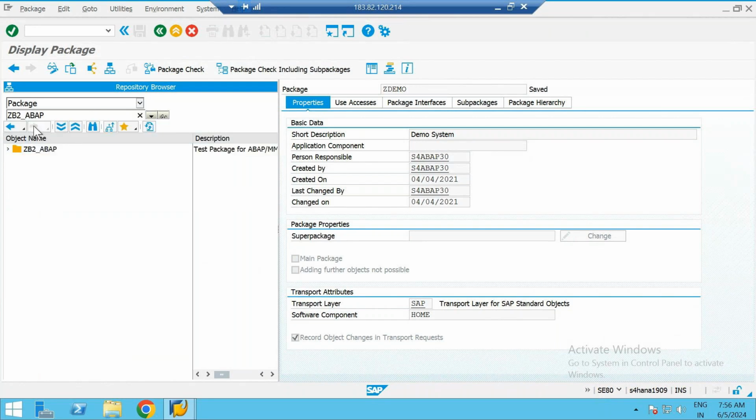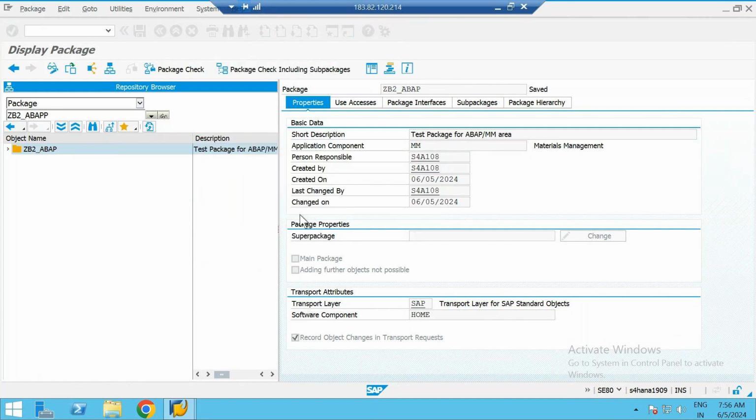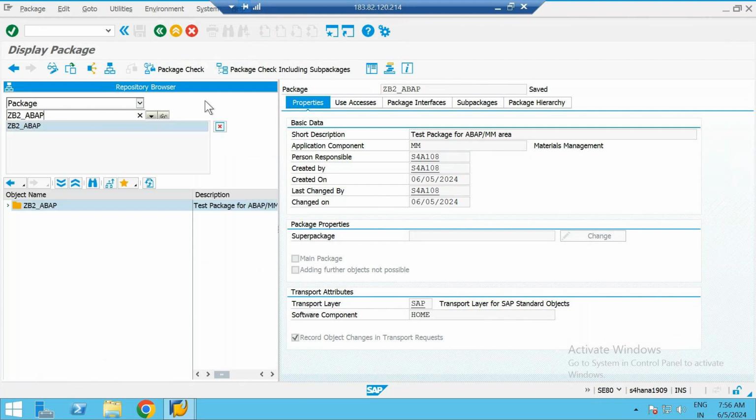See, if it is already existing in the system, then once you give it here, you will directly get it. But if it is not there already in the system, if you click on display, it will not come up. So while creation also, you have to do this only. Give your package name,